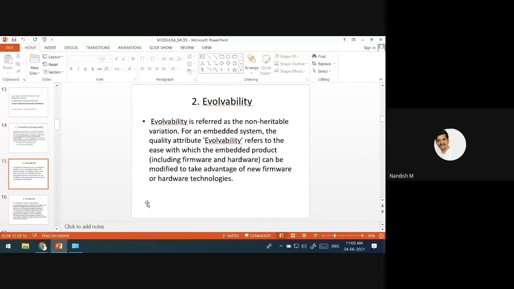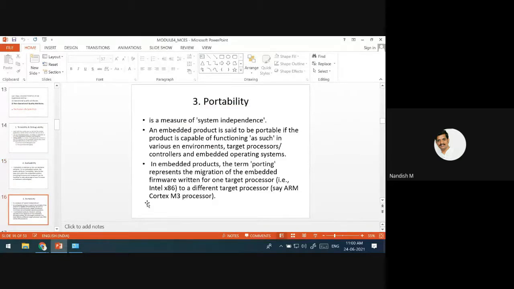The next one is portability. One more attribute, portability is nothing but you should not think about the location. If my mobile is working in Shimoga, it should also work in Davangere. No, we are not talking about that portability. It cannot move. We are saying it should work in different environments. It should work with a different target processor or controller. Even if you change the processor or the controller inside, it should work.